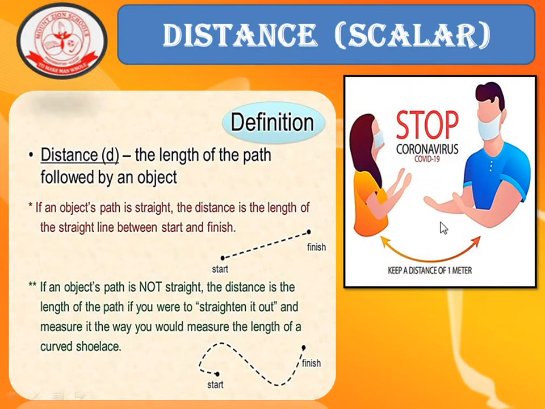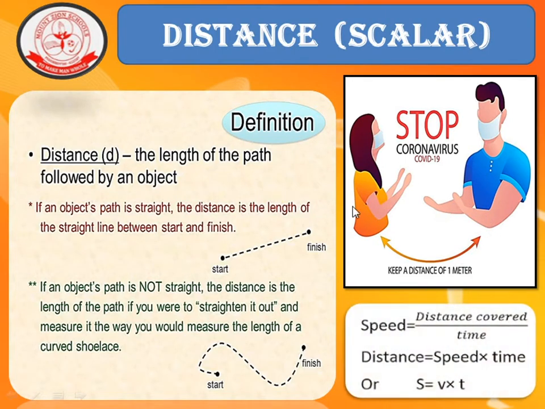Now it is trending, is it not? Coronavirus. To stop coronavirus, one of the important things you have to do is social distancing. Keep a distance of 1 meter. Here the distance represents the length of the path between these two persons. So this is a simple example for distance.